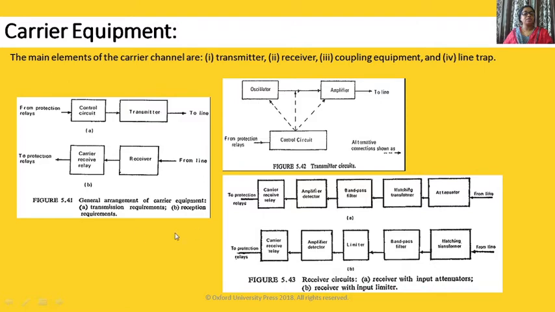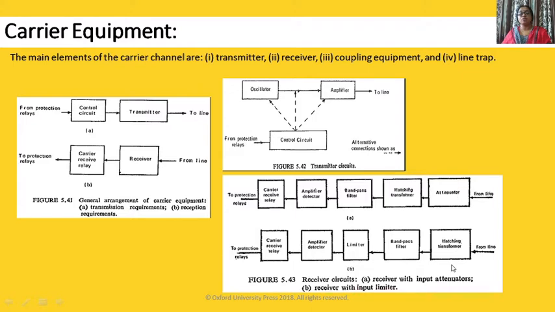In transmitter circuit, as we need to increase the frequency, there is a need of oscillator and amplifier. In the receiver circuit, as we have to reduce the frequency, we require matching transformer as well as attenuator.